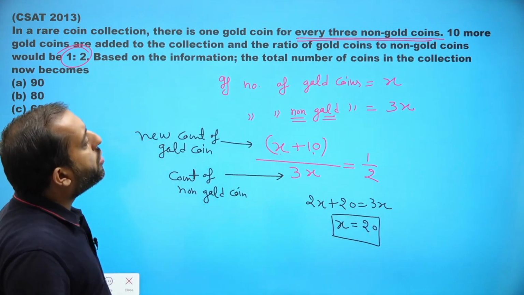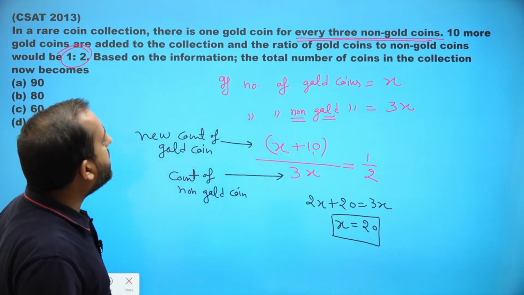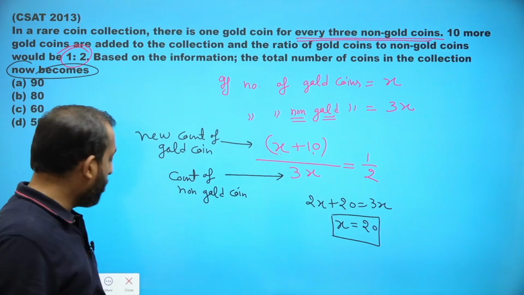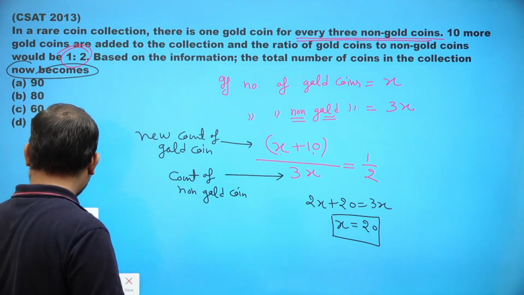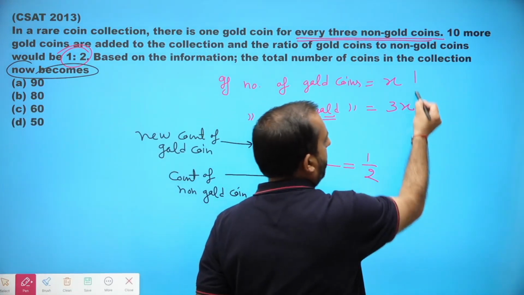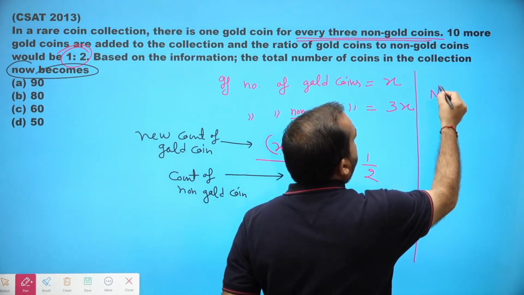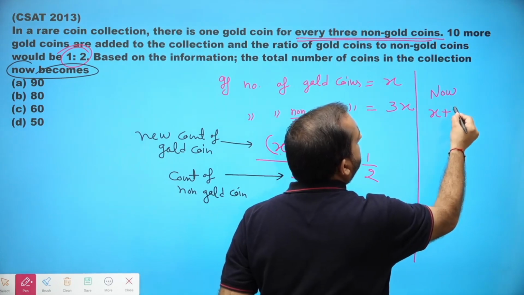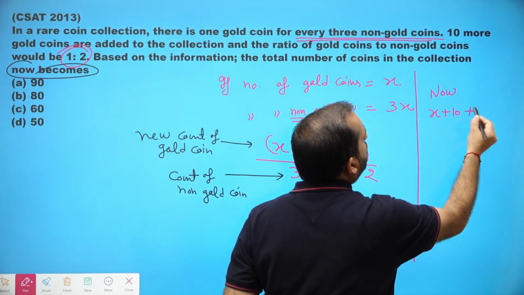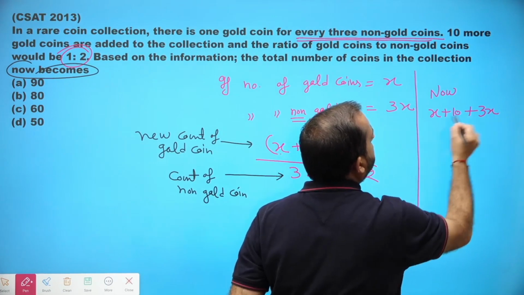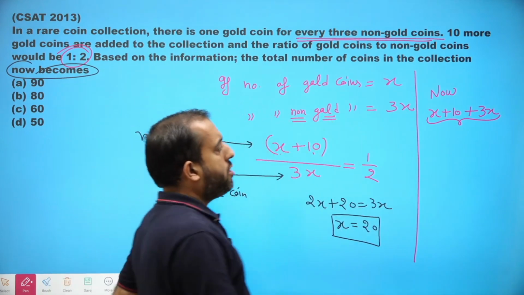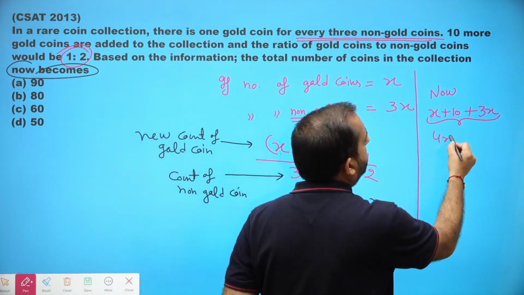So we are looking for the total number of coins now. The total number of gold coins is x plus 10 and non-gold coins were 3x. So this is the total collection of coins now, which becomes 4x plus 10.